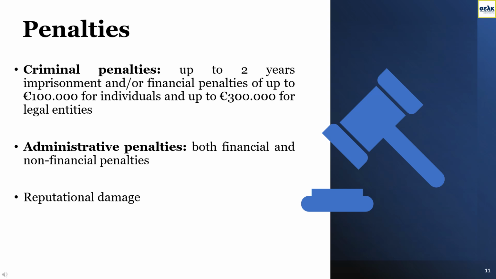Apart from the criminal penalties, breaching a sanctions provision would most probably result in the imposition of an administrative penalty as well, both financial and non-financial penalties, for failure of your firm's sanctions compliance program. In all cases, and irrespective of the imposition of a penalty, you should always consider the reputational damage caused if you are in any way associated with sanctions breaches.